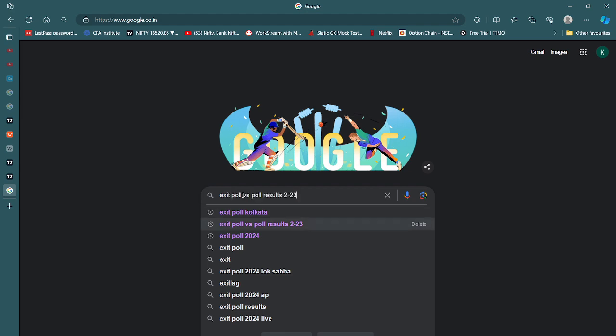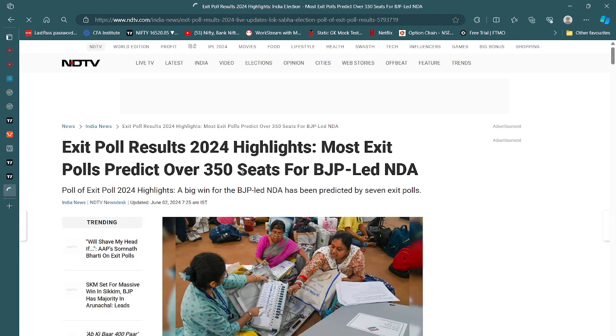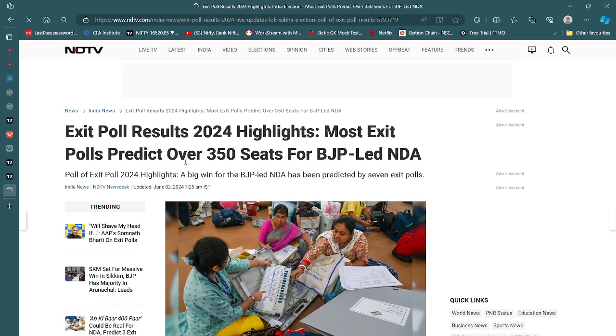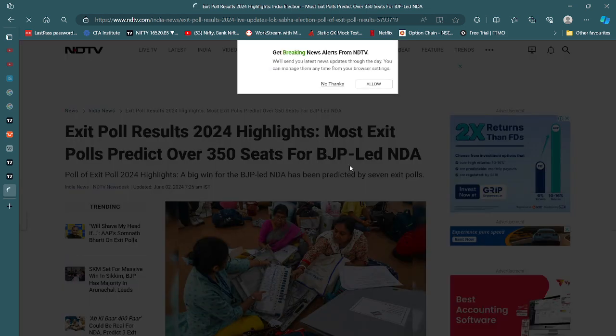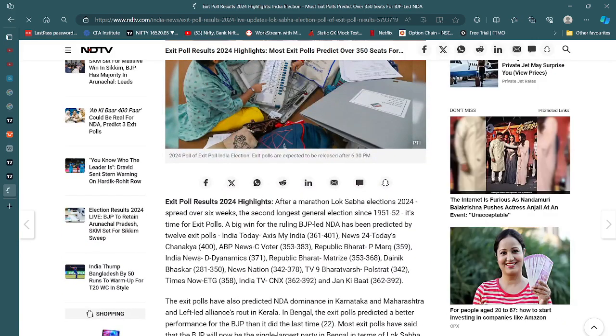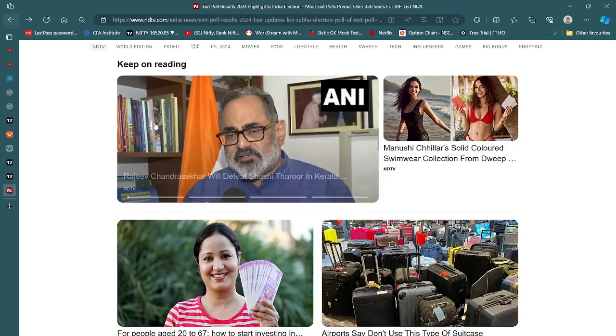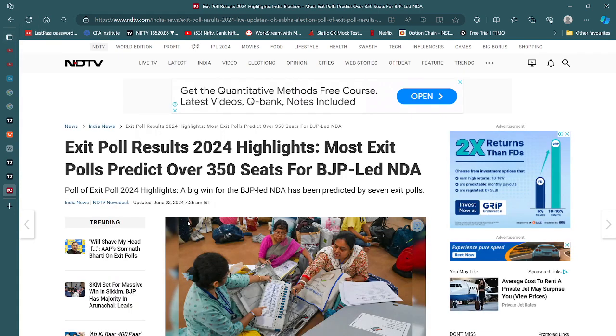Exit poll. Okay, NDTV is saying that the BJP-led NDA will have around 350 seats. Let's see others. Okay, there will be a 350 seats mandate for the BJP-led NDA, and then we see further.